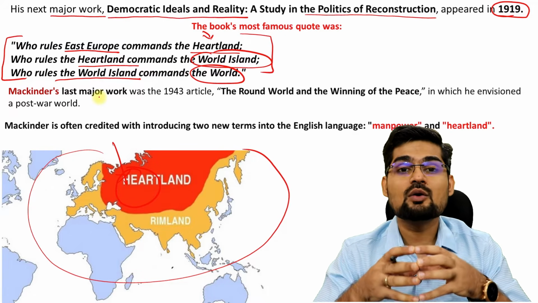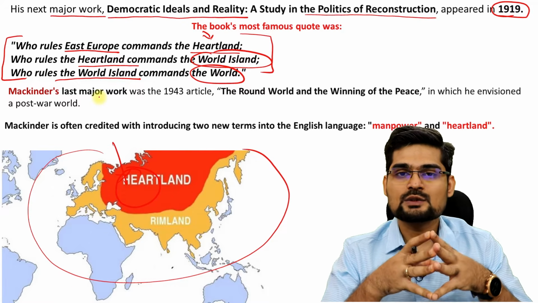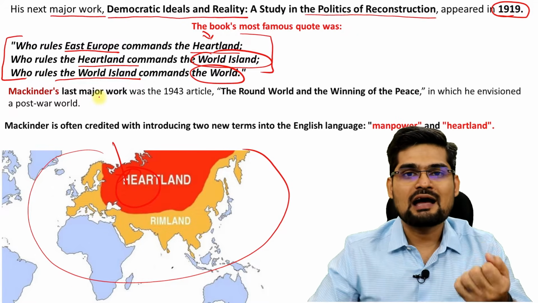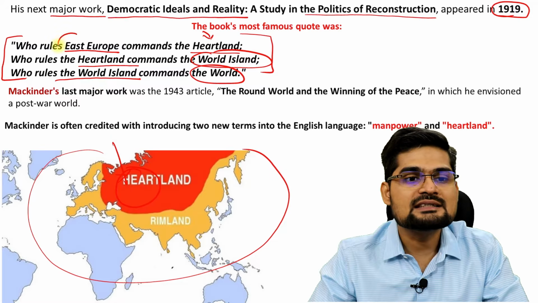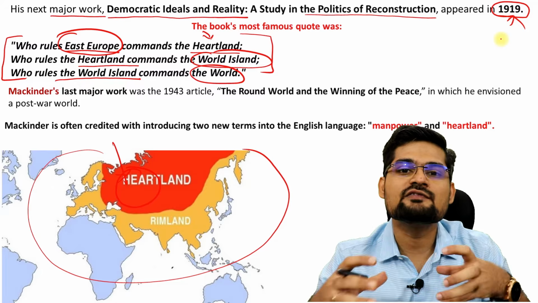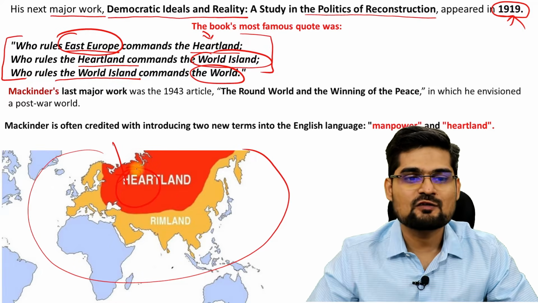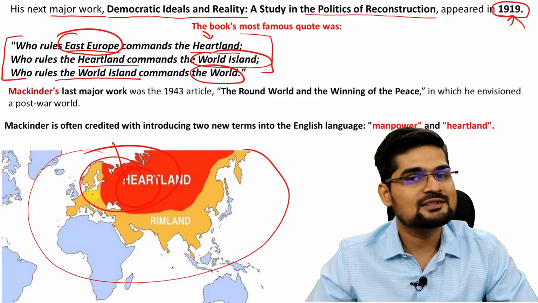So it was more about a geostrategy, a geopolitical theory in which it was important to command or have power and control over Eastern Europe, and that was 1919. Now remember, coming out of the First World War, this theory really gained importance because the First World War was all centered around Eastern Europe as well.